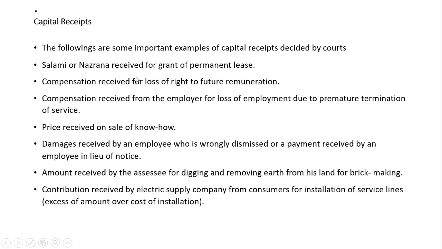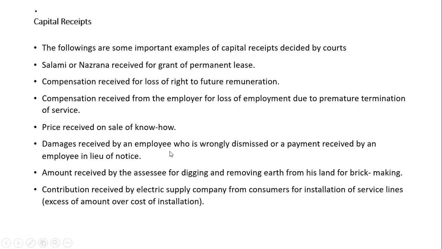So these are the examples of capital receipts. Following are the important examples of capital receipts decided by the courts. Nazarana received on the grant of a permanent lease. Compensation received for loss of right to future remuneration. Compensation received from an employer for loss of employment due to premature termination of service. Price received on sale of know-how.